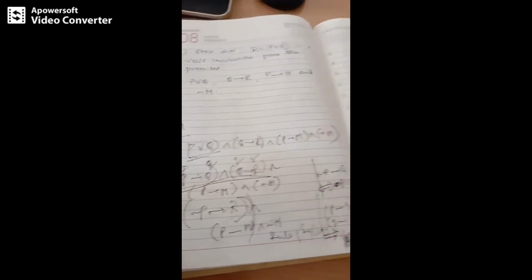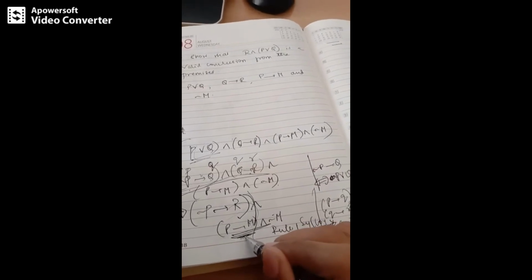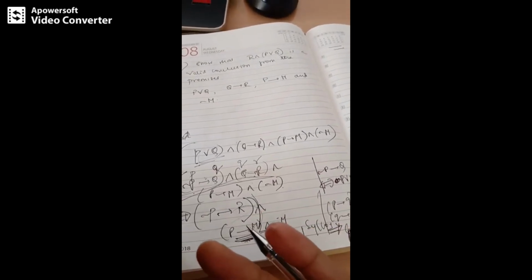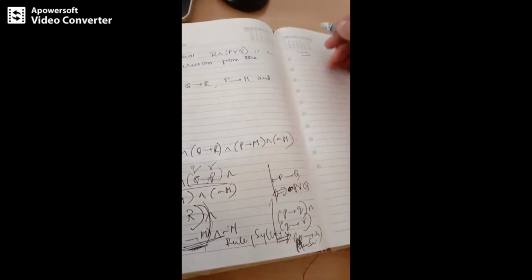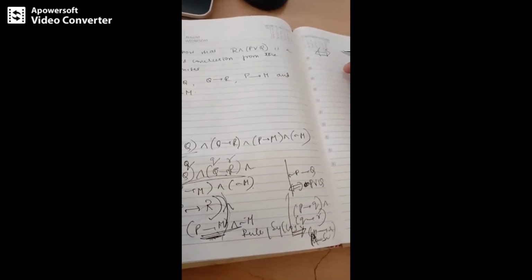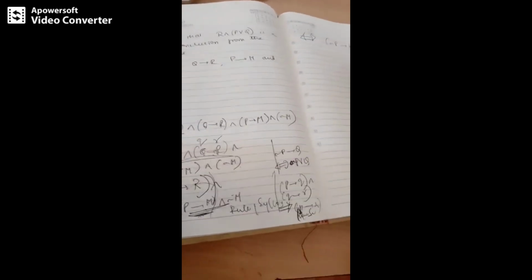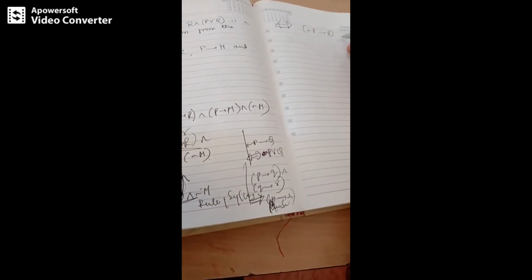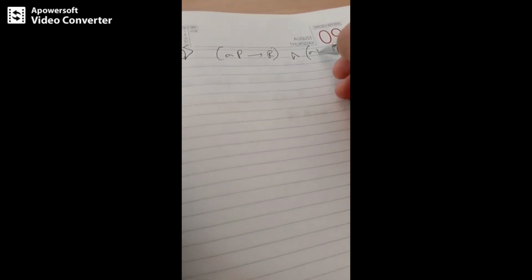You can do that step, that is, I will turn this into the contrapositive. If I turn this into the contrapositive, I can combine these two terms using the rule of syllogism. The way to solve the problem is just through ideas. I will write the first term as it is, negation P implies R, and this P implies M term is converted into the contrapositive. What is the contrapositive?